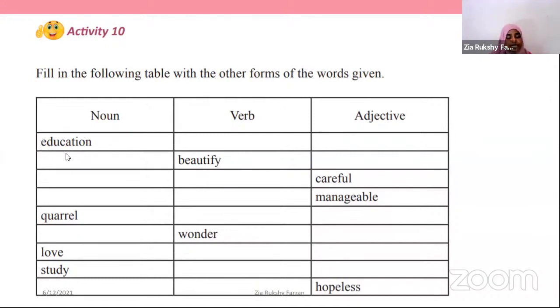Here, the first one, education. The noun is given here, education, and we should find the verb, right? Educate. Educate is the verb. We have been asked to find its verb. We should find the verb, right? Educate. And the adjective is educational, right? The adjective is educational.